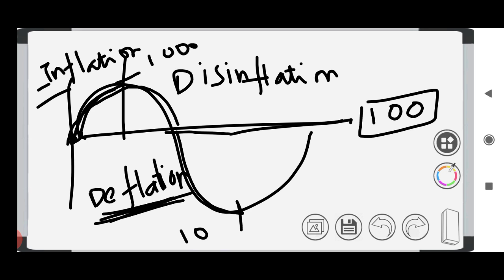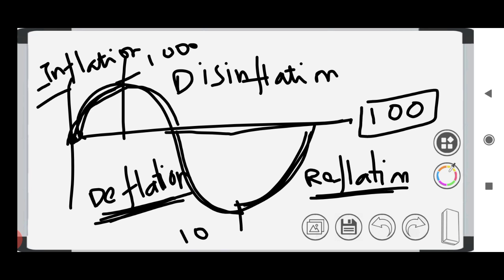Then we have reflation. What is reflation? When the price level goes down to a negative level, during this period the government will try to increase the price level. So the government will try to increase the price level, and it is called reflation.